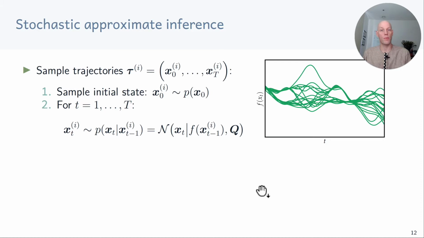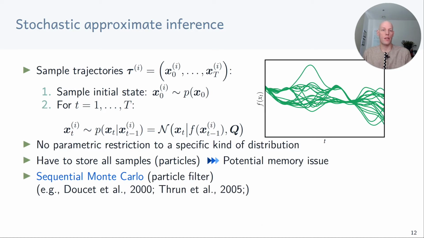On the right-hand side, we see some examples of these kinds of trajectory samples that we can generate using this procedure. The good thing is that we no longer have a parametric restriction to a specific kind of distribution. Remembering back to linearization and the unscented transformation, we always approximated the predictive distribution by a Gaussian. This restriction is no longer there, and we can now describe multimodal distributions.